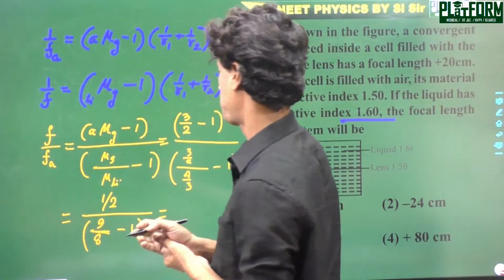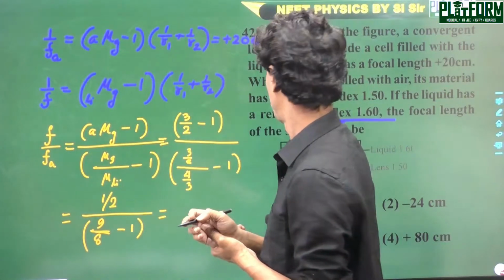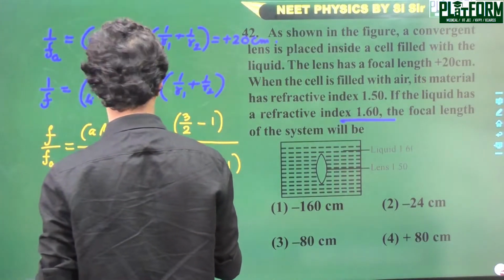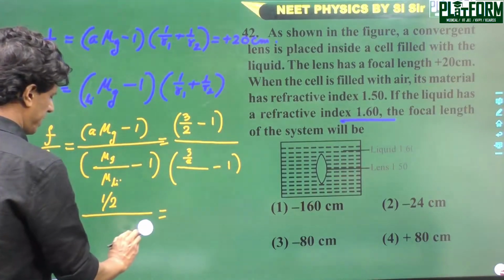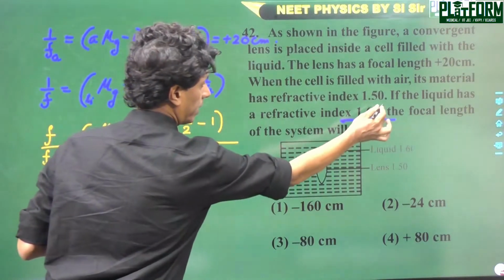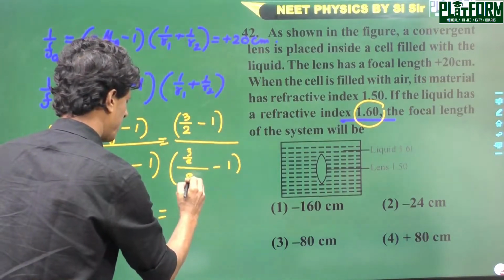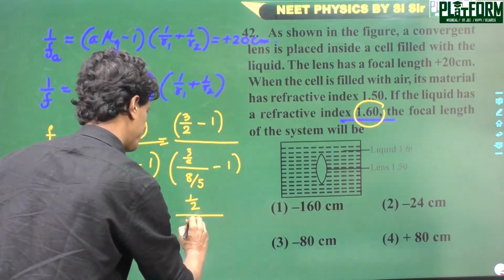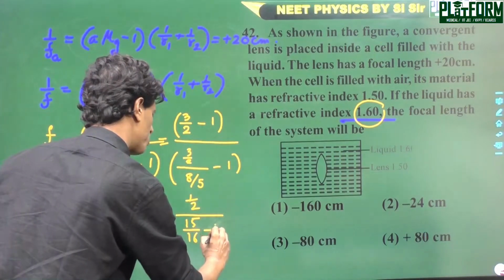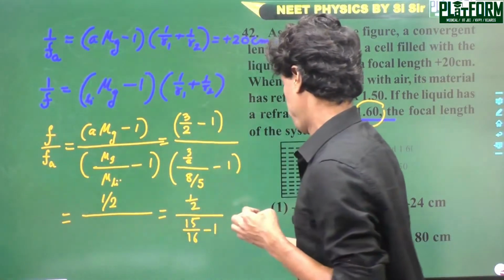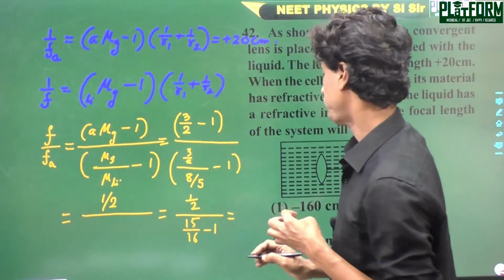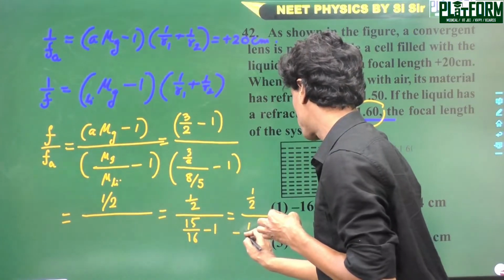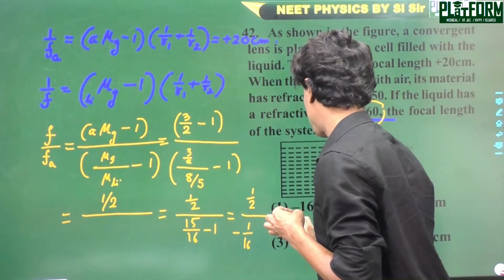For the liquid of refractive index 1.6, it is actually 8 by 5, and finally it is 1 by 2 and this is 15 by 16 minus 1. Finally, half and minus 1 by 16, and the result is